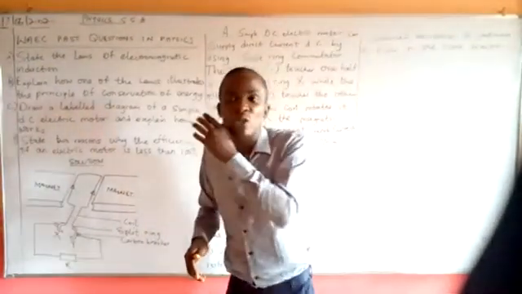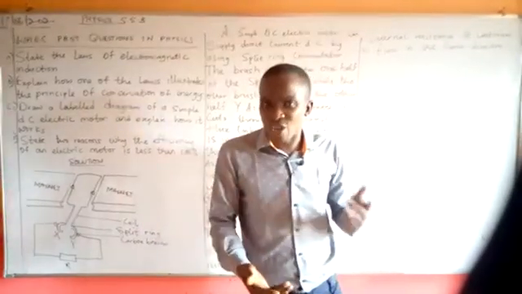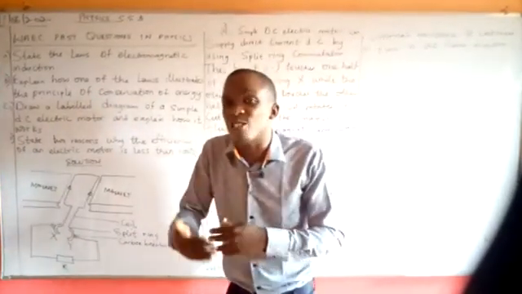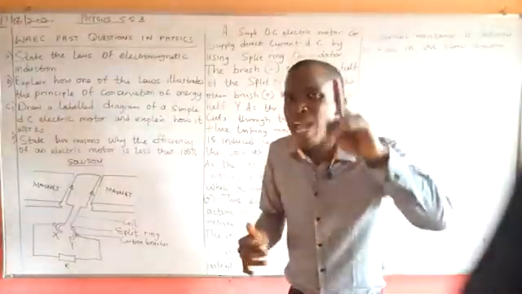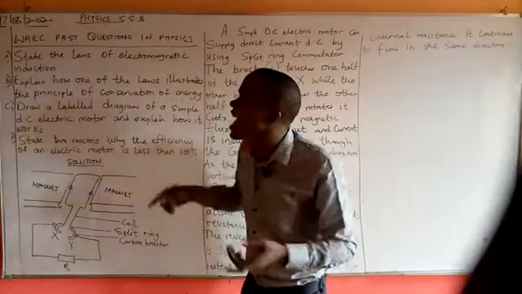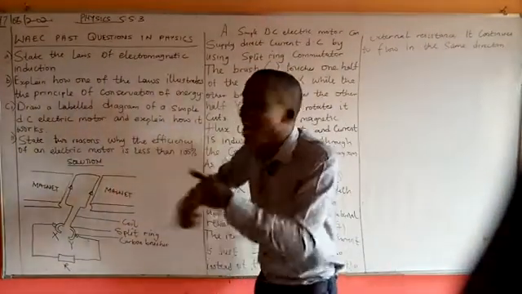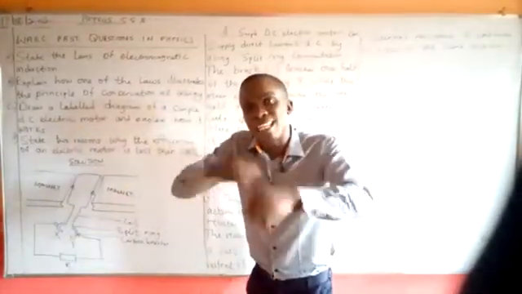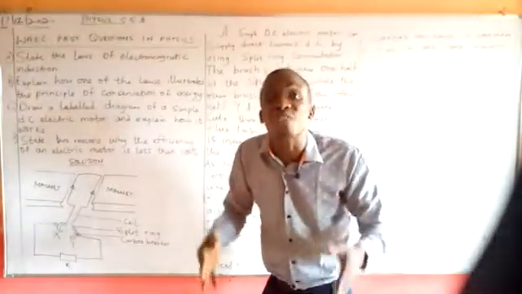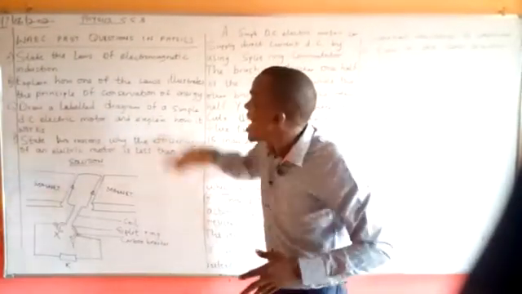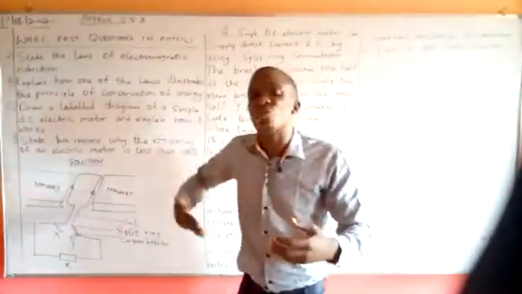Now, many of us know very much that the law of conservation of energy states that energy can never be destroyed nor created, but it can what? Transform from one form to another. Now, among these two laws, Lenz law happens to be one of the laws that illustrate the principle of conservation. Now, how does it take place? From the magnetism being explained in the circuit, the motion that takes place in the magnetic field working with the electrical form, electricity is what? Generated. Meaning that mechanical energy is converted to electrical energy.